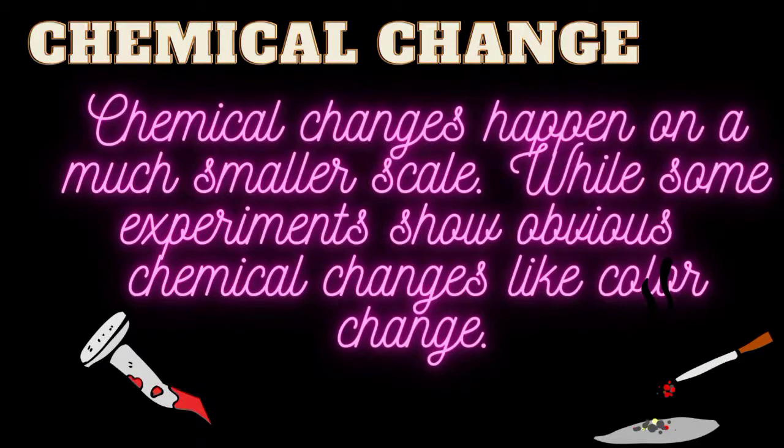Chemical changes happen on a much smaller scale. While some experiments show obvious chemical changes such as color change, most chemical changes are not visible. However, behind the scenes, billions of chemical bonds are being created and destroyed.